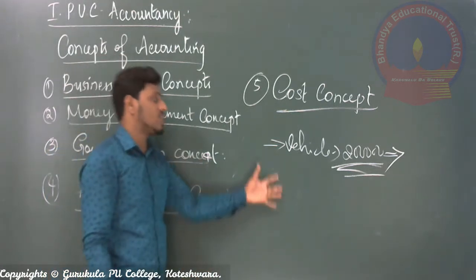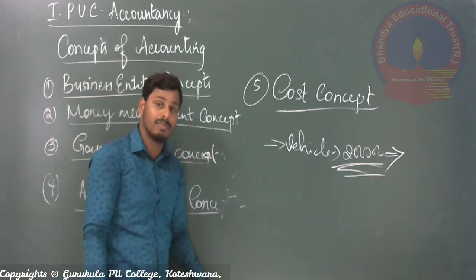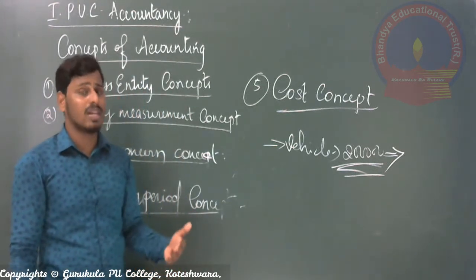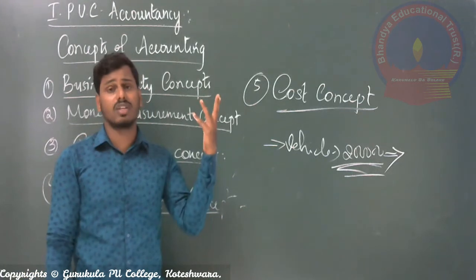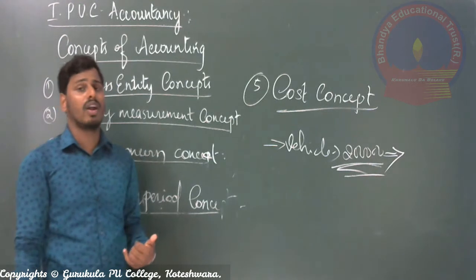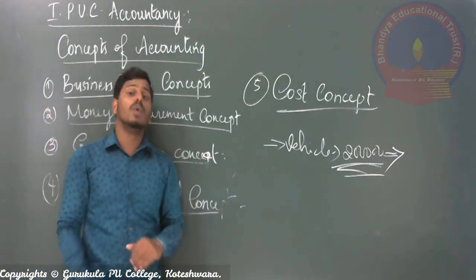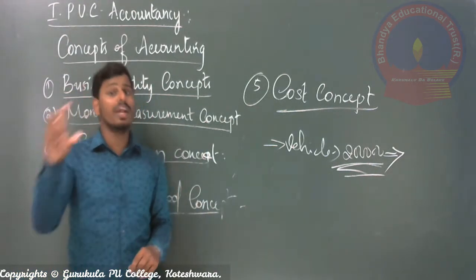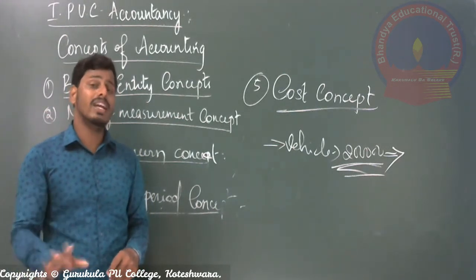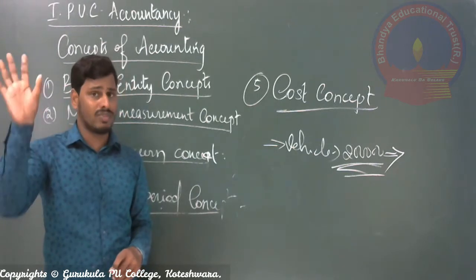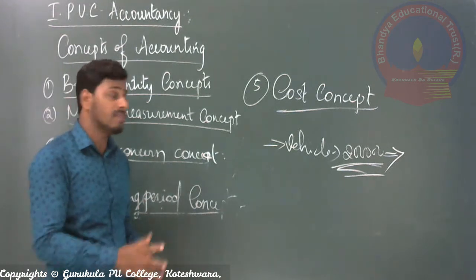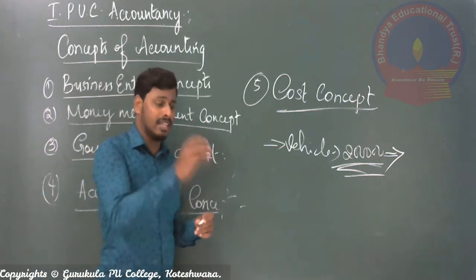Actually, there is opposition to maintaining the cost concept, because once the asset is used, year by year the value of the asset either decreases, or for some reason, maybe a sudden increase in the market value, it can also increase. But irrespective of increase or decrease, we ignore such changes in the value of the fixed asset, still writing the original cost of the asset in every year's books of account.